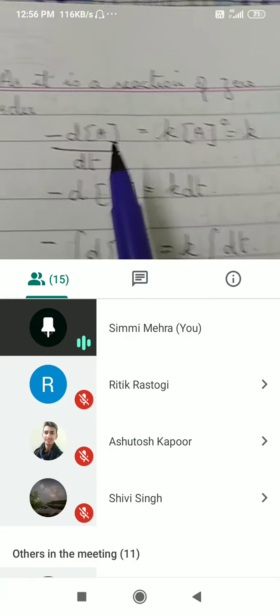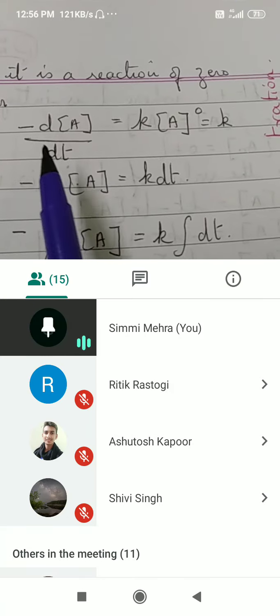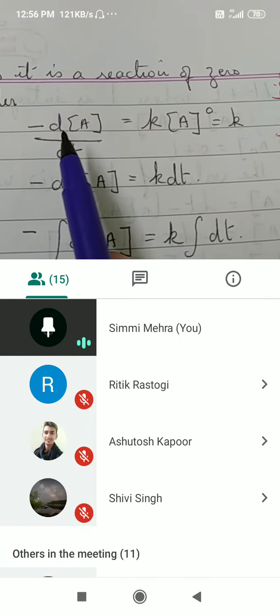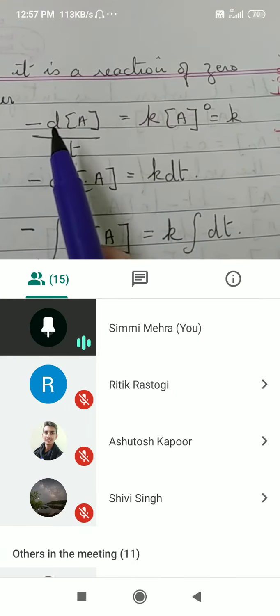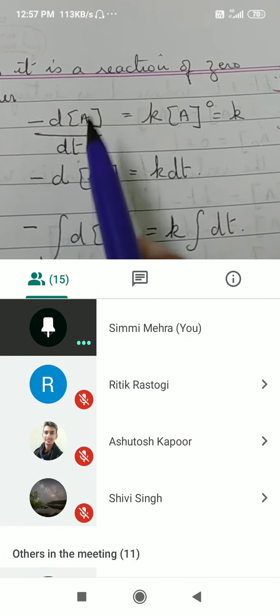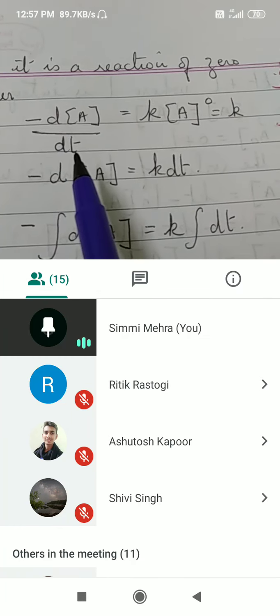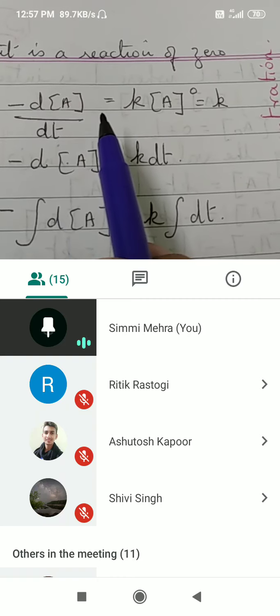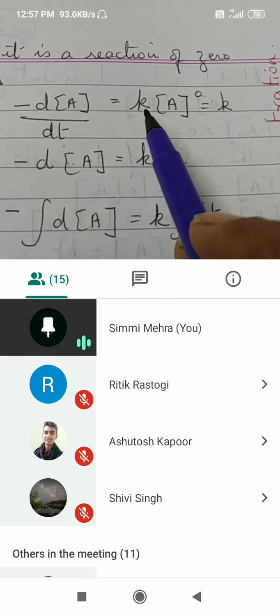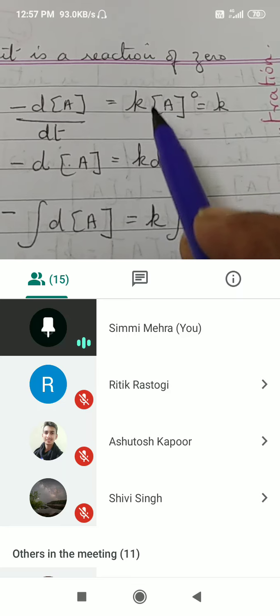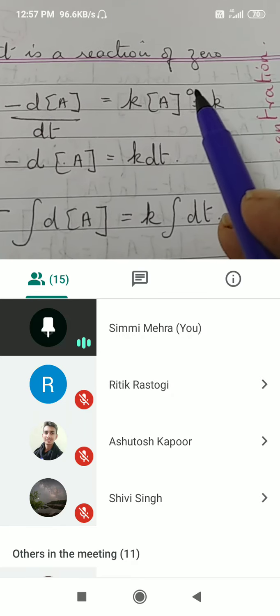As it is a reaction of zero order, we will integrate on both the sides. Minus d[A]/dt, where d means a small change in concentration of A with respect to time, is equal to rate constant into concentration of A raised to the power of 0.